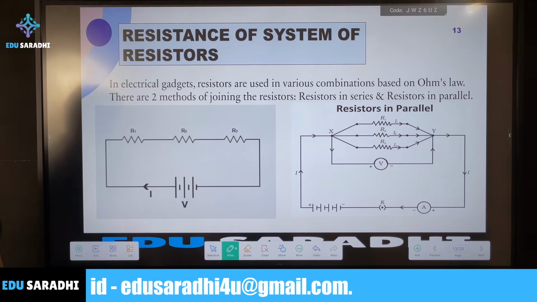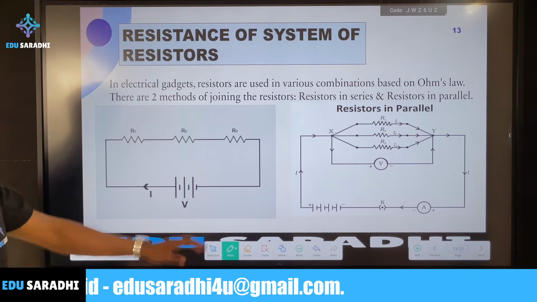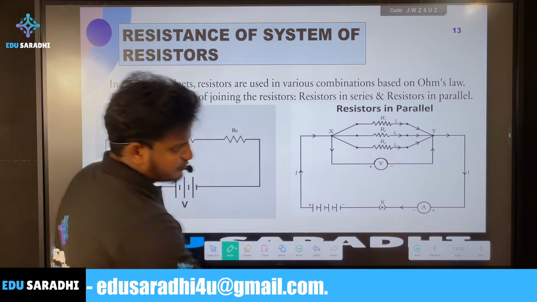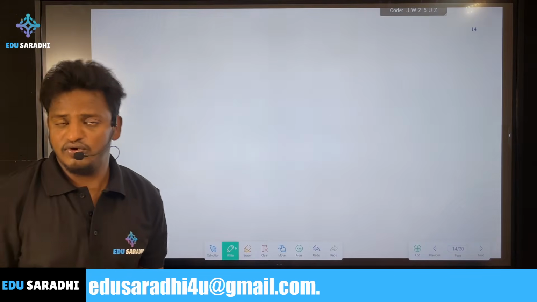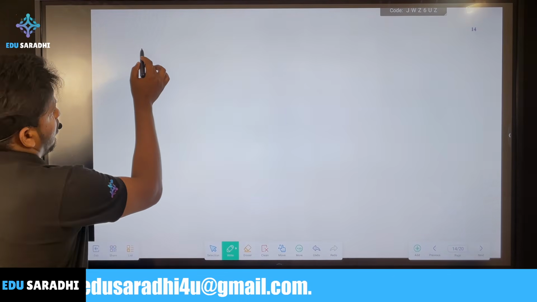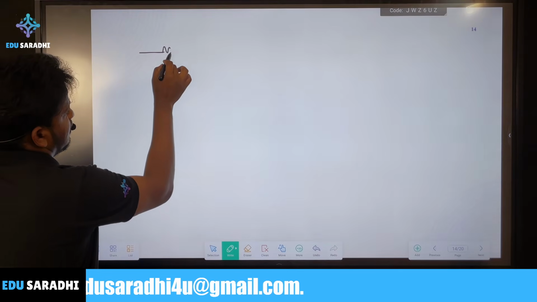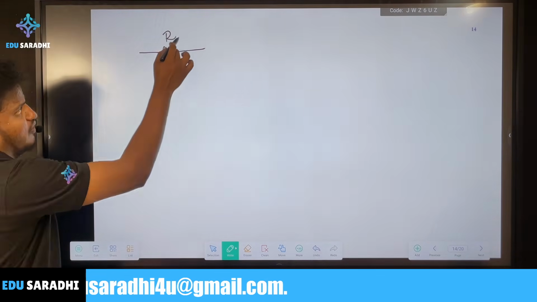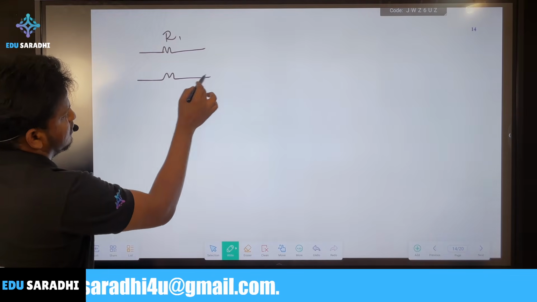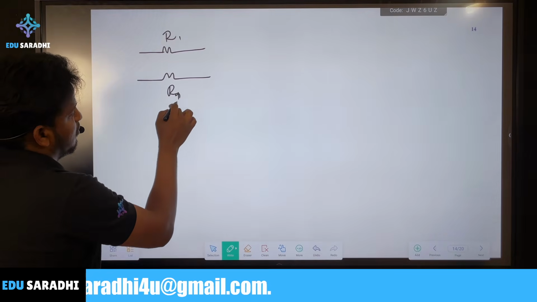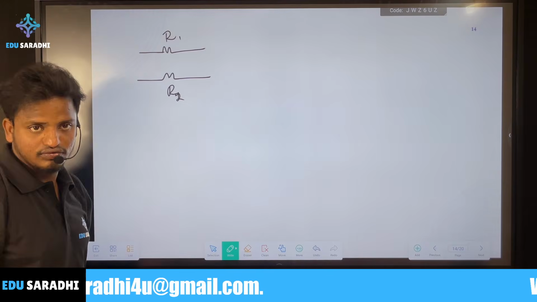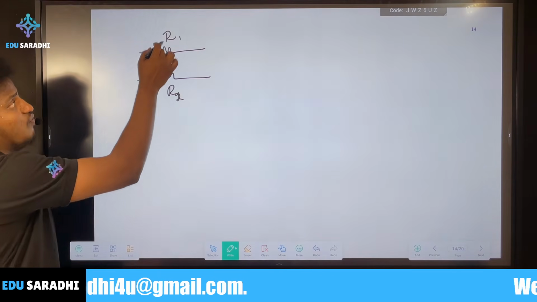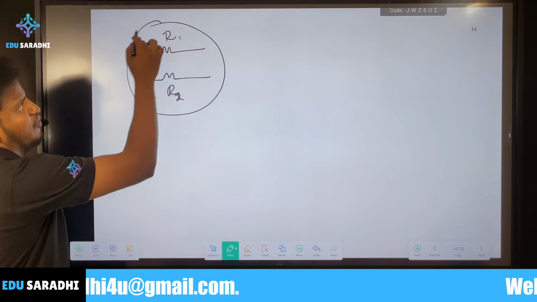Next, we'll go to another important concept, that is the resistance of a system of resistors. First, we'll think about this. Usually these are resistances R. Then this is R1, and now you have one more resistor, R2. So this resistance is R2. Now you want to combine both.